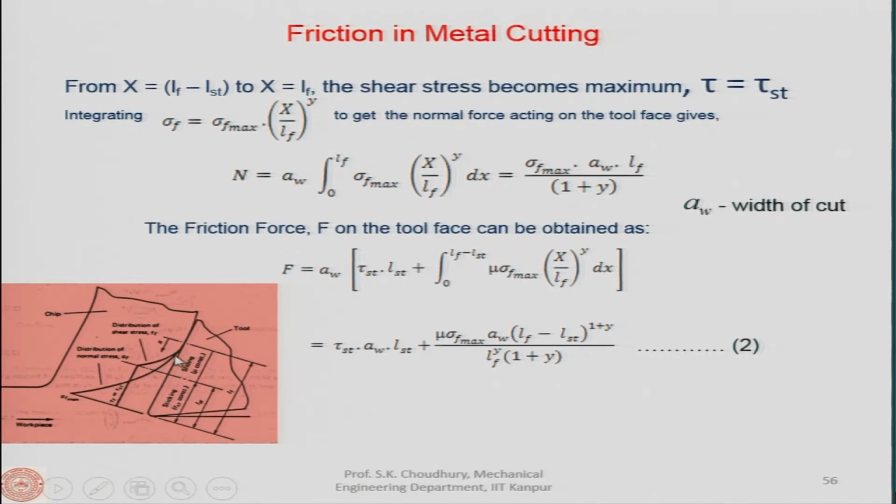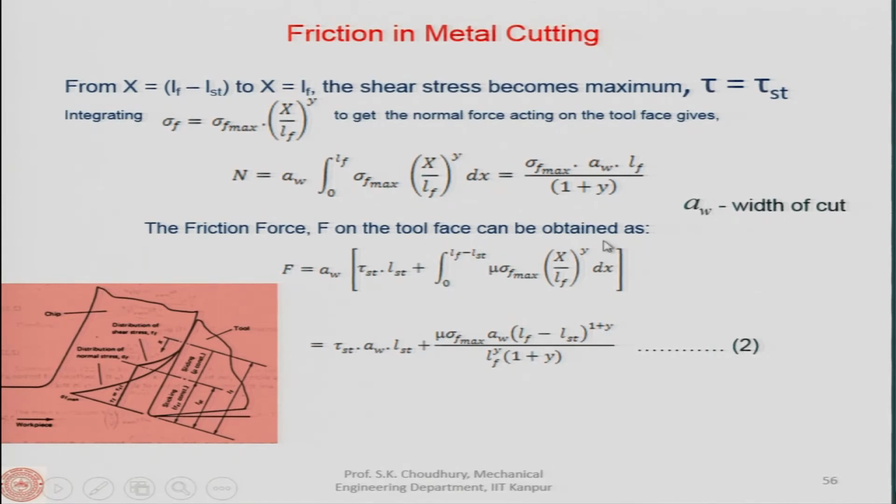But for this one we have to integrate, that is, take the area under this curve from x equal to 0 up to LF minus LST, and what we integrate is the tau. So this is normal stress into mu. We have to multiply this by mu, and this will then be the shear stress.